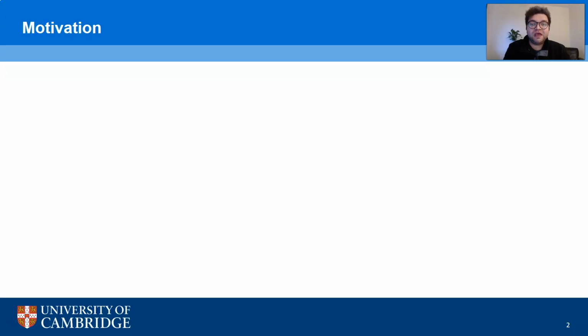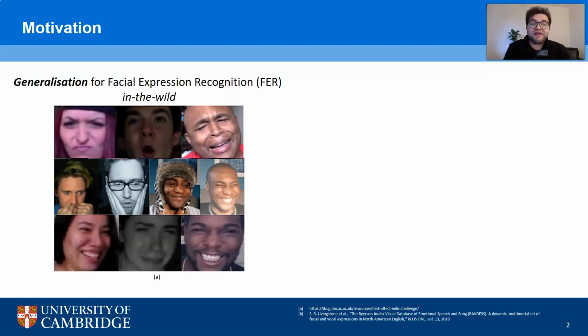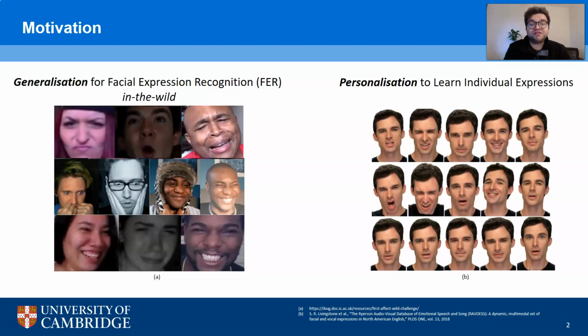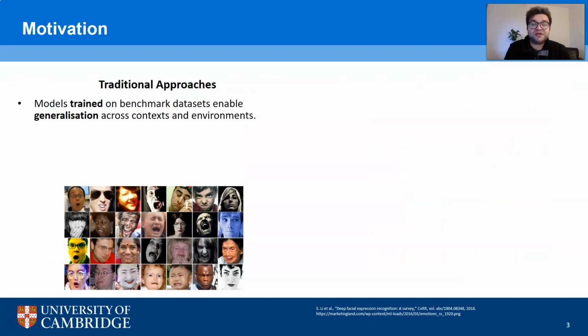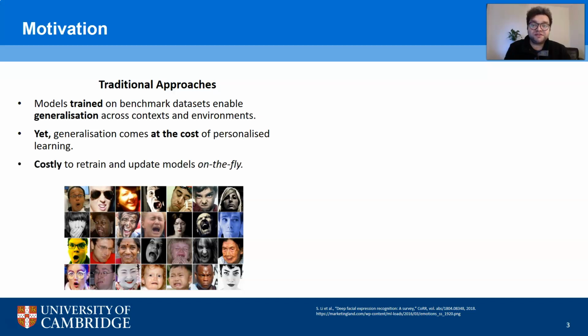Let's begin. Facial expression recognition aims at developing models that generalize across contextual scenarios. Yet, for real-world implementation, these models need to be sensitive to individual differences in expression to personalize towards users. This results in a trade-off with personalization affecting generalization for the model and vice versa. Traditional learning focuses more on generalization by training on large benchmark datasets. Yet this generalization comes at the cost of losing sensitivity to individual differences.